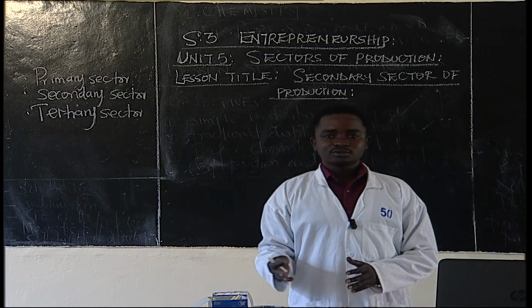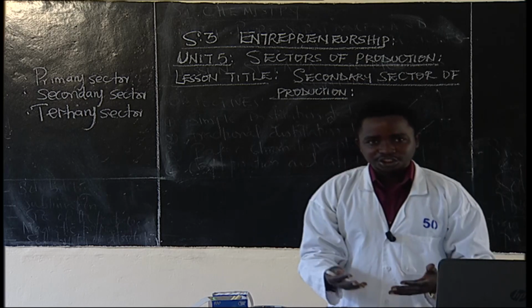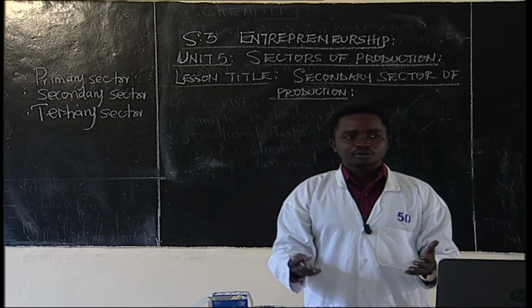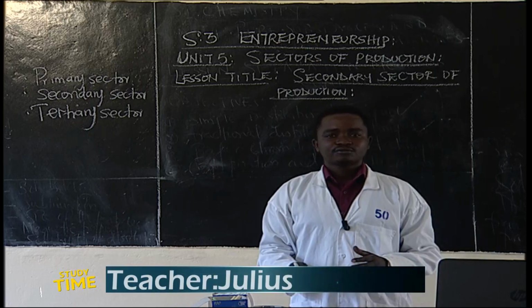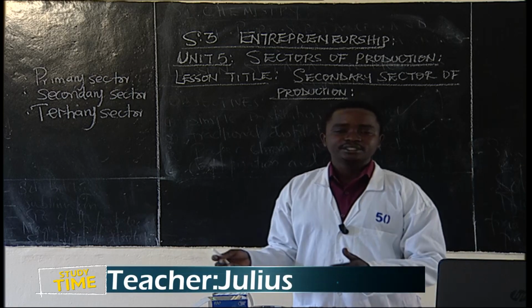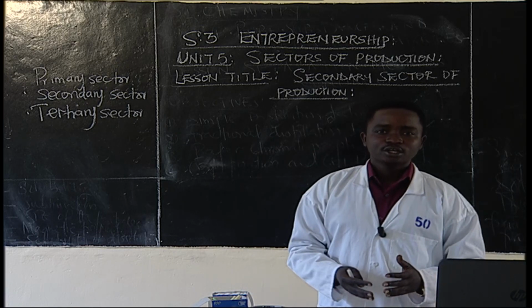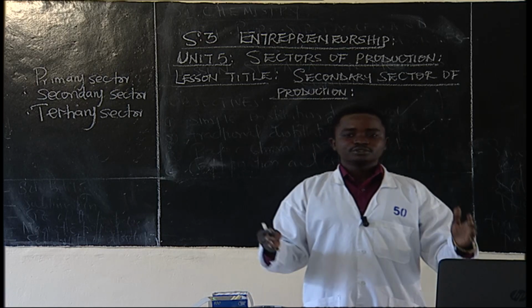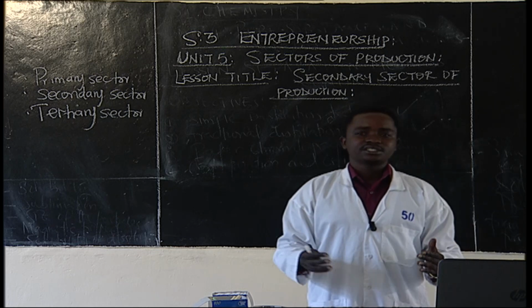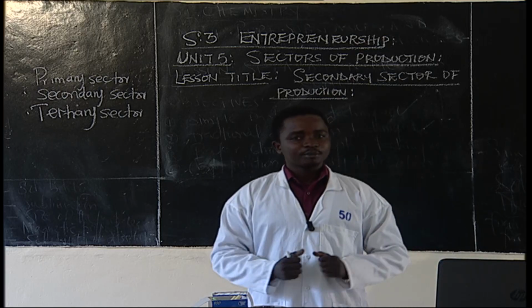Under the primary sector of production, we have fishing, the process of catching fish from water bodies. We have plantation farming, crop farming, livestock farming. All those we found under the primary sector of production, which deals with extraction of raw materials.